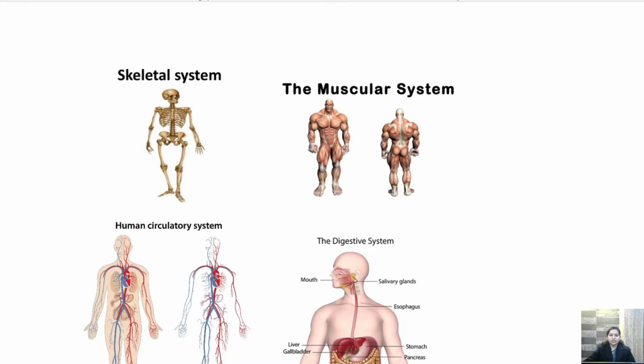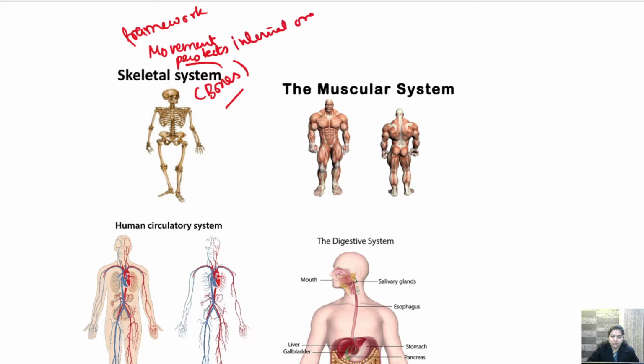So children, this is the skeletal system. First figure that you can see here is a skeletal system. A skeletal system includes bones. Bones help in giving the framework first. Second, they help in movement. And they protect internal organs.